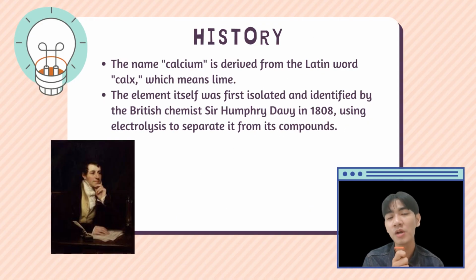So, we are moving on to the history. The name of calcium is derived from the Latin word calx, which means lime. As we can see, there is a portrait of a man who is a British chemist, Sir Humphry Davy. The element itself was first isolated and identified by Sir Humphry Davy in 1808, using electrolysis to separate it from its compounds.